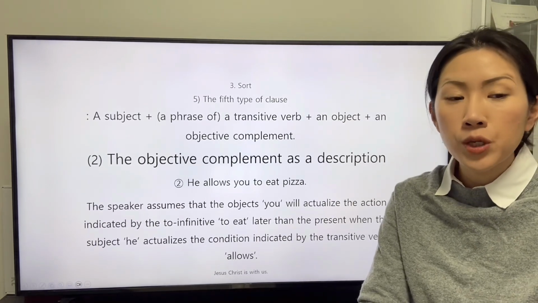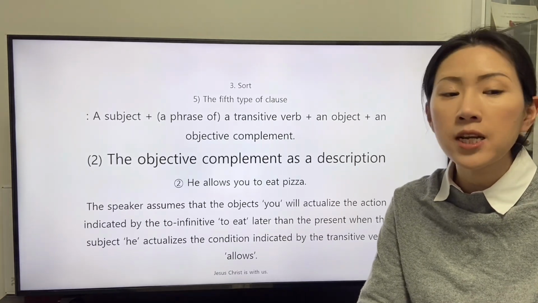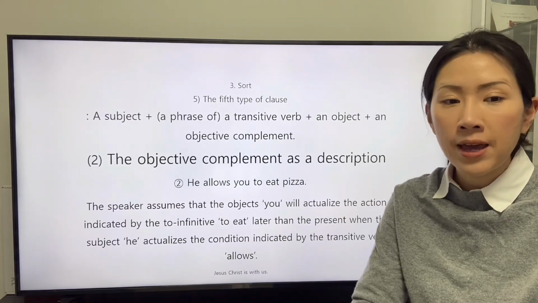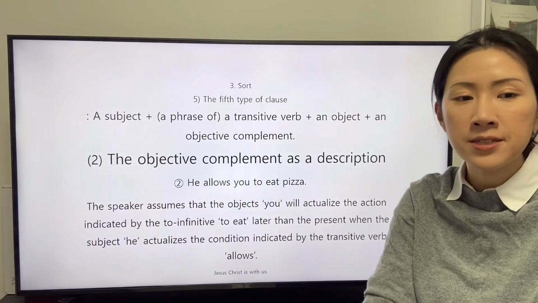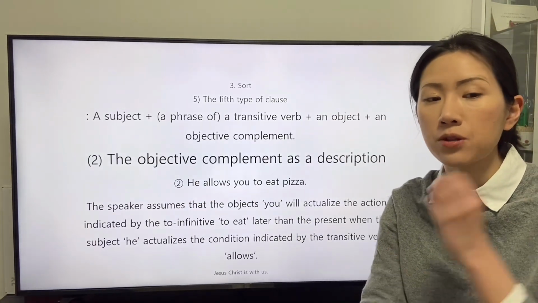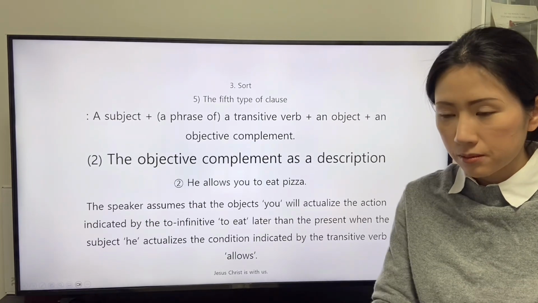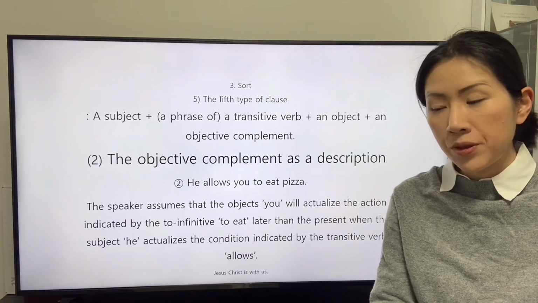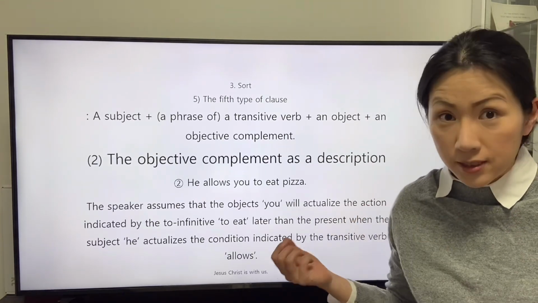The speaker assumes that the object you will actualize the action indicated by the to-infinitive to eat later than the present, when the subject he actualizes the condition indicated by the transitive verb allows. This explanation is understandable with the information that the to-infinitive reveals.